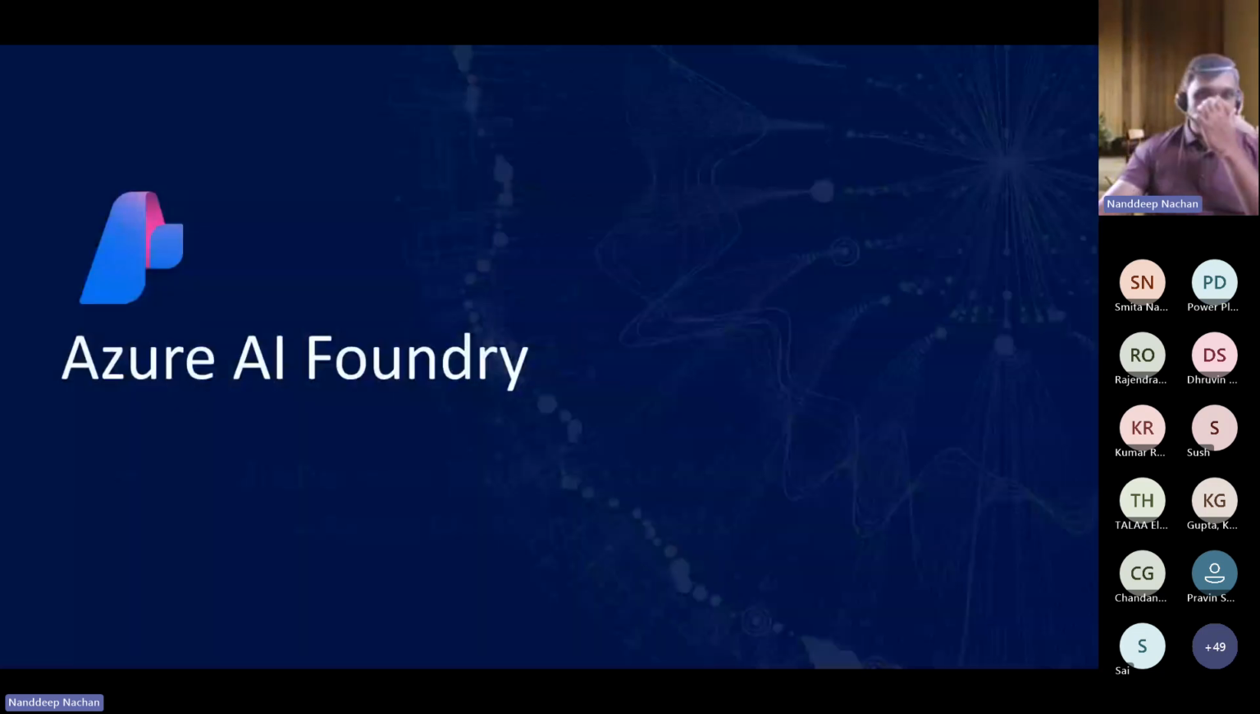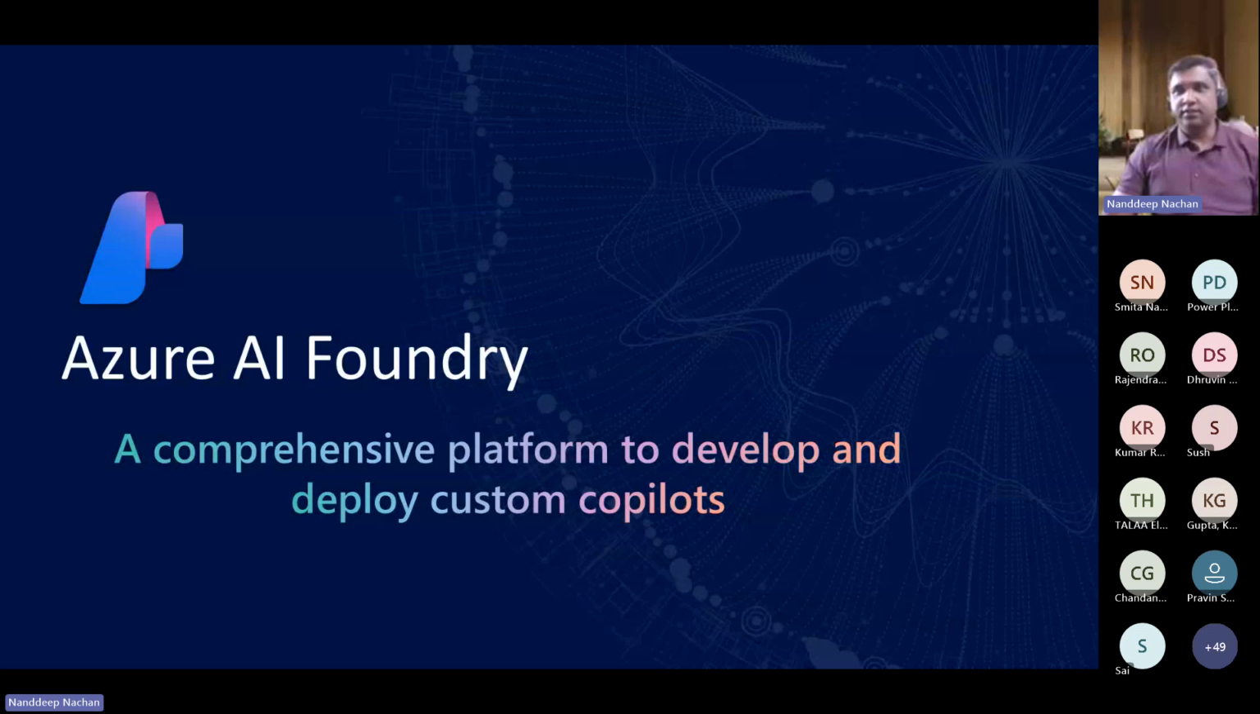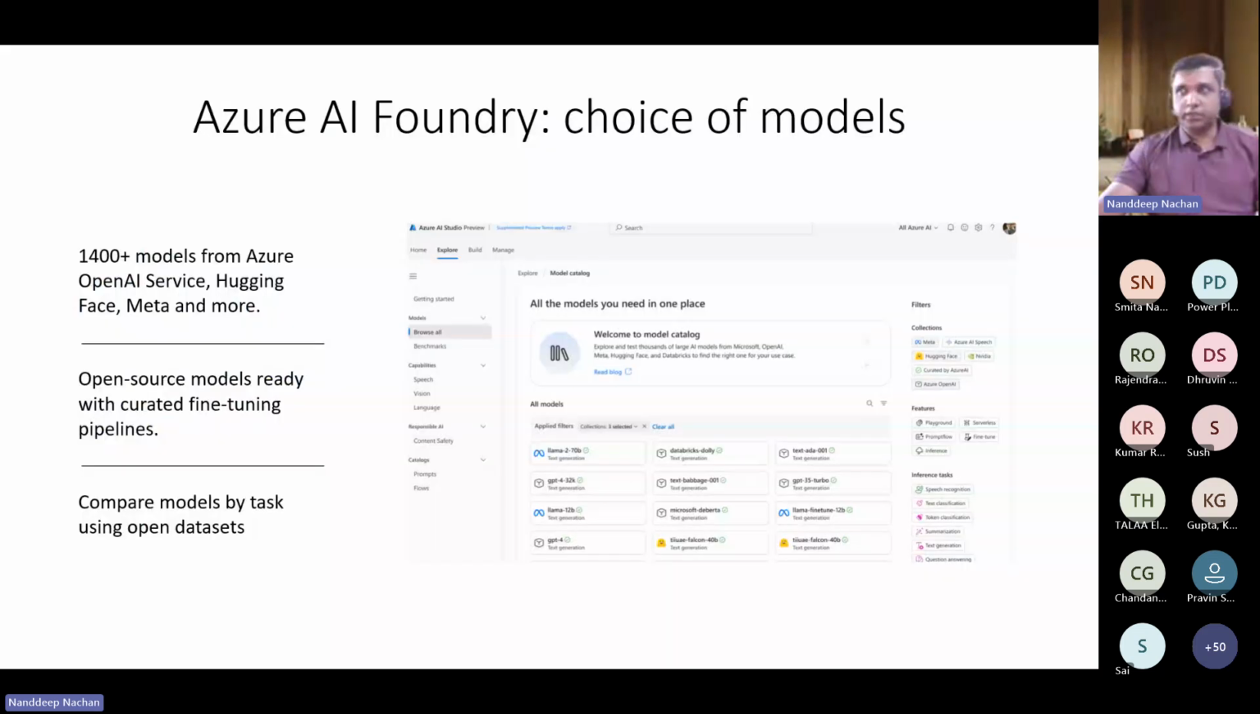Okay, so with that, let's start with the other tool that we have here, which is Azure AI Foundry, which is again a platform that helps you create and deploy your custom Copilot. But when you talk about Copilot Studio or Azure AI Foundry, they are pretty much different. With Azure AI Foundry, we have almost 1,400 plus models available from the Azure OpenAI service itself or Hugging Face, Meta, and many more. These are open source models which are ready for curated fine tuning, and we can compare those models by opening the data sets and all those things.